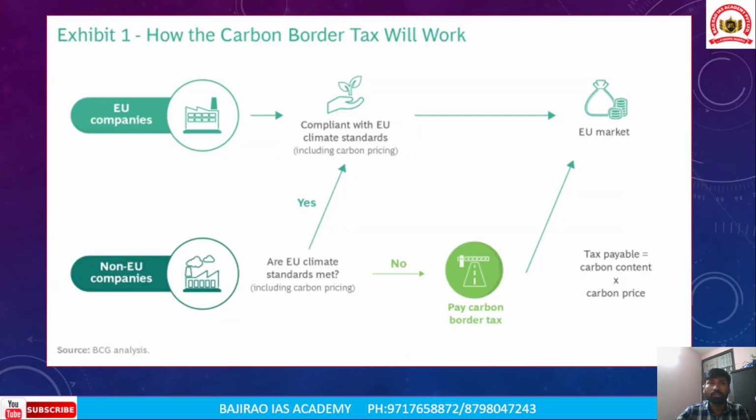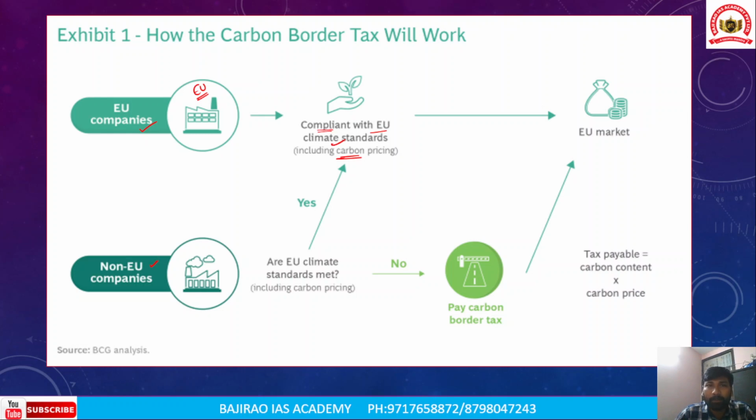So we need to understand the mechanism of the carbon border tax, how it exactly works. We have European Union countries and non-European Union countries. European Union companies are based in the European Union itself, and they are compliant with European Union climate standards, which already include carbon pricing.